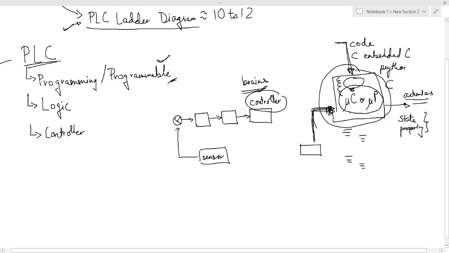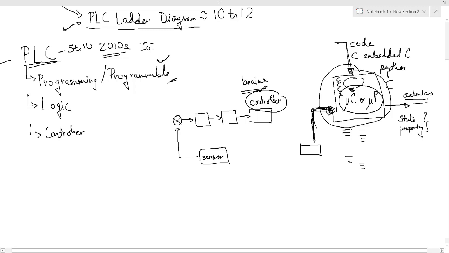industries. See, till I would say like 5 to 10 years before, say in 2010s, PLCs were very, very important. There was nothing more important than PLC at that time. Since the 2010s, because of the advent of the mobile technology like 2G, 3G, now 4G is also available, 5G is coming into scope, IoT devices have started coming up.